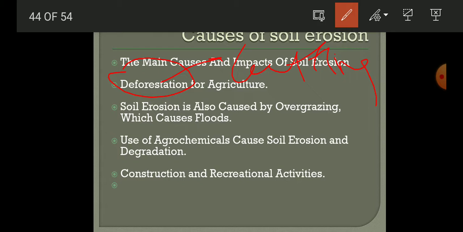Okay, like if the plant is grazed once by the animal, then for the next season there is no more plant, because the animal can graze all the crops. Okay, so it will not leave the seed there, and that is why overgrazing is also hazardous, and it will also cause erosion.